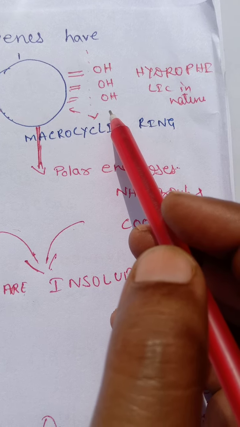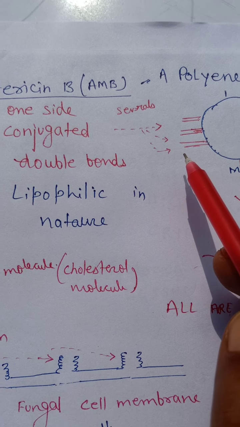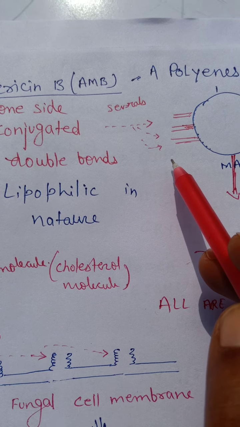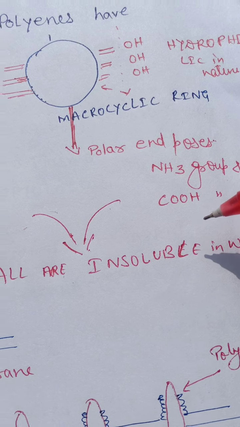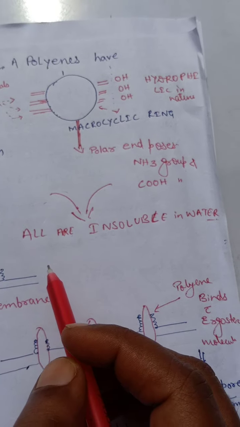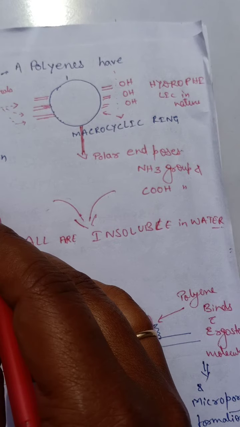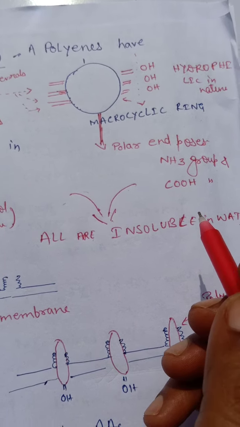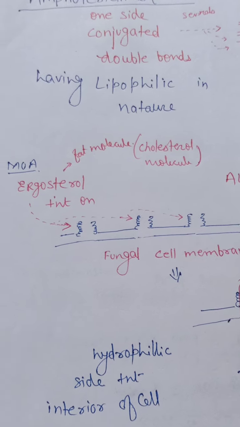Whereas these conjugated double bonds are lipophilic in nature. One polar end possesses an amino group and a carboxyl group. These groups are insoluble in water. And now the mechanism of action of amphotericin B.